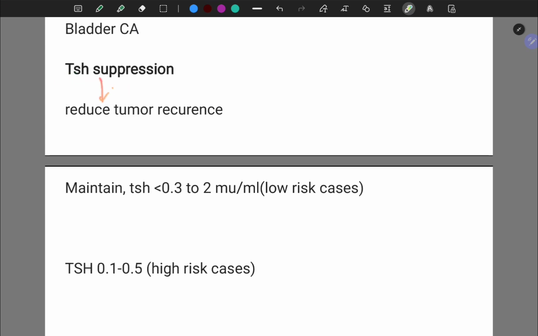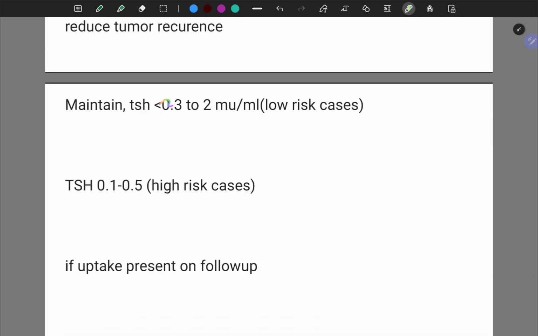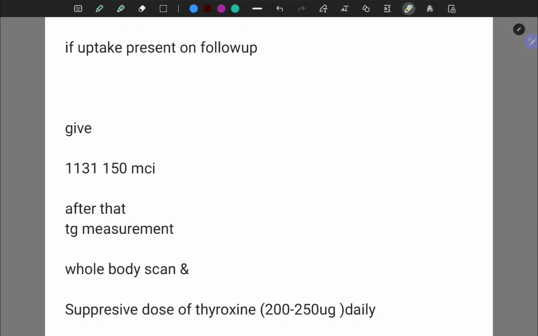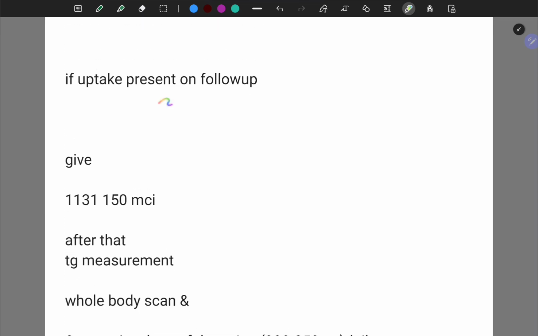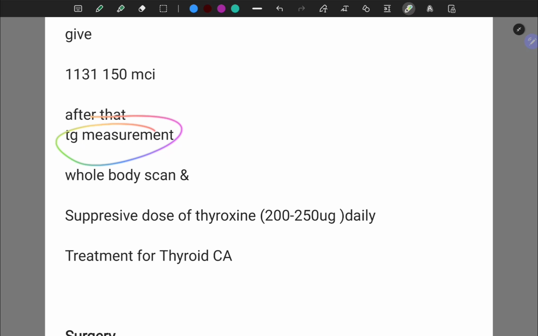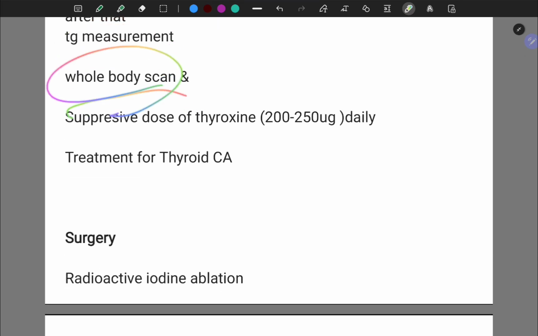TSH suppression reduces tumor recurrence. We have to maintain the TSH level at 0.3 to 2 microunits per ml for low risk of recurrence. If TSH is 0.1 to 0.5, it is for high risk of recurrence. So if uptake is present on follow-up, you should give iodine 131 150 microcurie. After that you measure thyroglobulin, then you should do a whole body scan, and then a suppressive dose of thyroxine 200 to 250 microgram daily should be given.